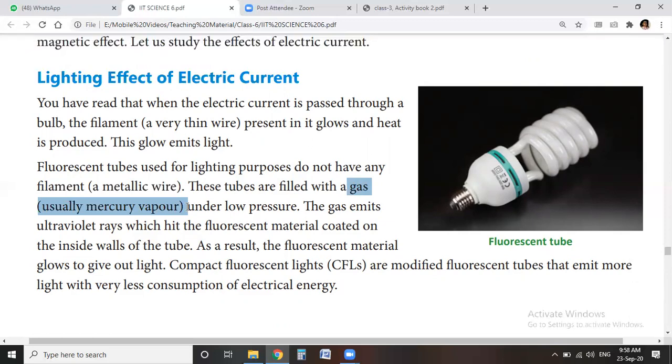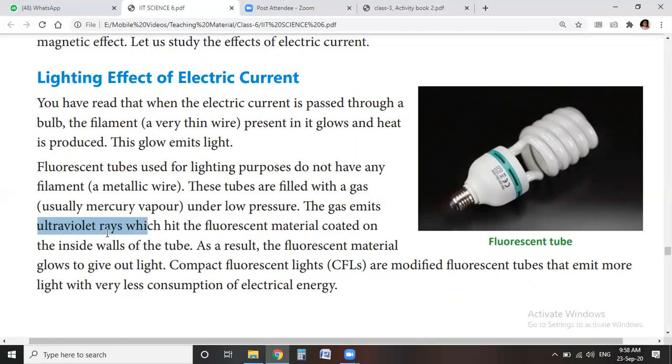We know mercury is a metal, and here its vapor is used for the glowing. It is filled in the tubes under low pressure. In the presence of electricity, this gas emits ultraviolet rays.